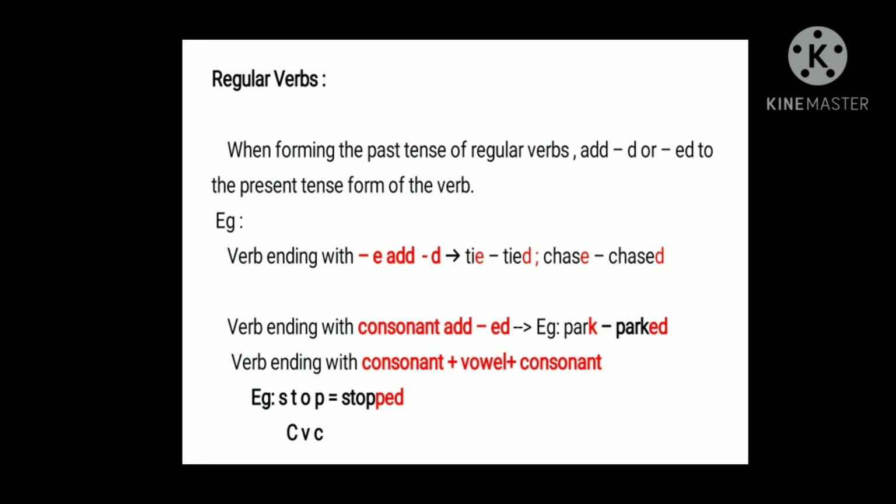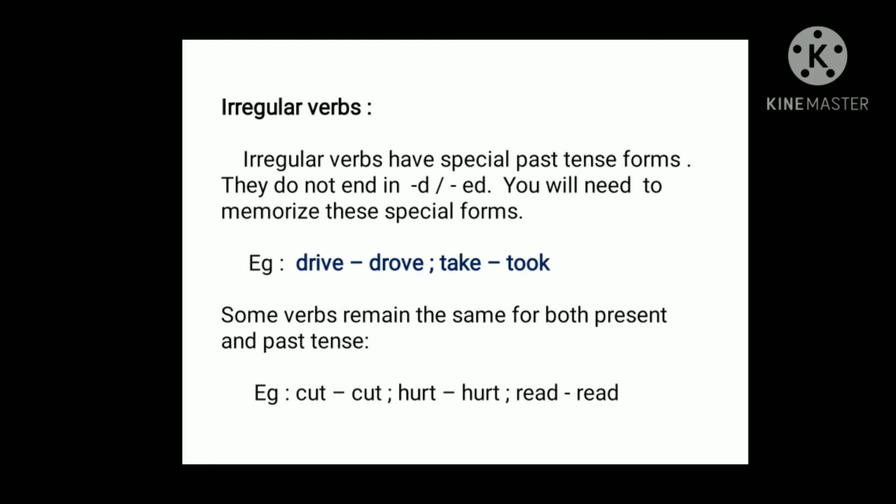When you transform the present tense form of the verb into past tense, you add d or ed. Such types of verbs are called regular verbs. Irregular verbs are verbs that do not add d or ed but show the past tense by changing the entire spelling. For irregular verbs, there is no other way, you have to memorize these special forms of verbs.